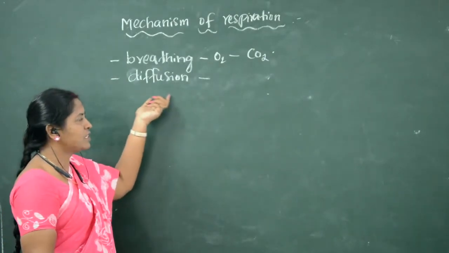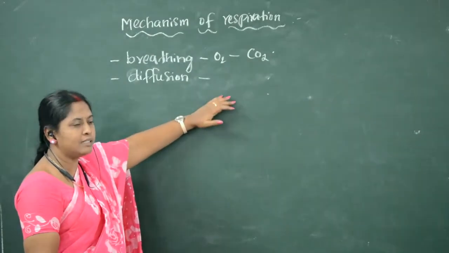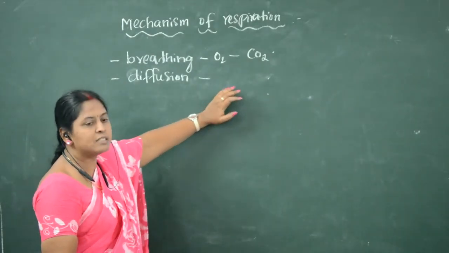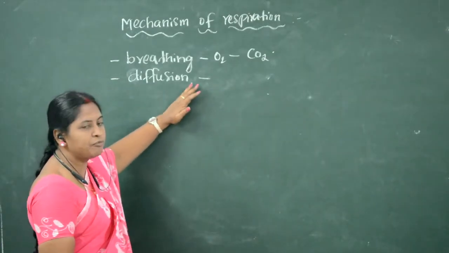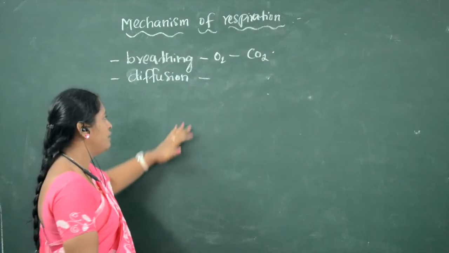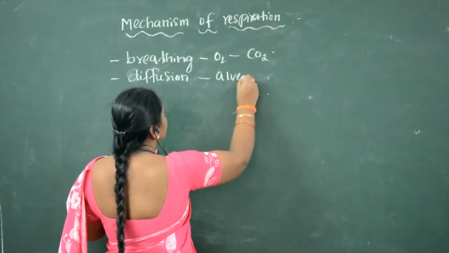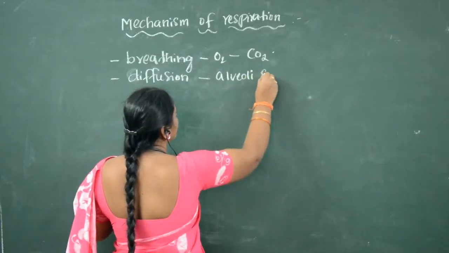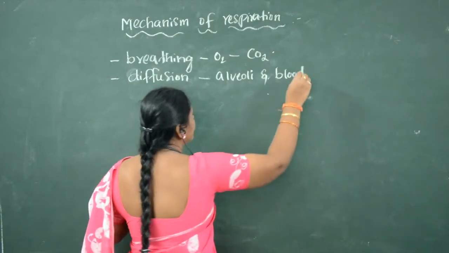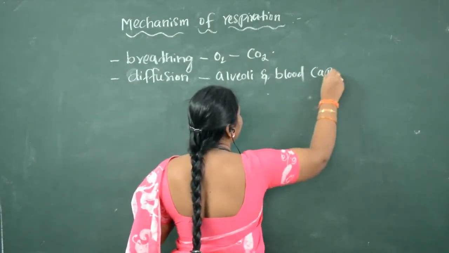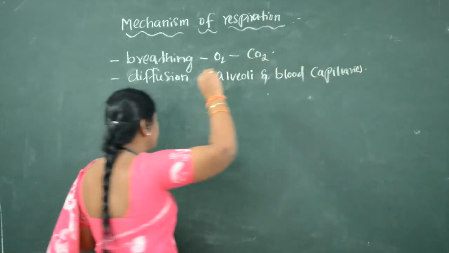This diffusion is nothing but the oxygen which is present in the air sac diffusing into the blood capillaries. Diffusion occurs between alveoli and blood capillaries. That is the second step.